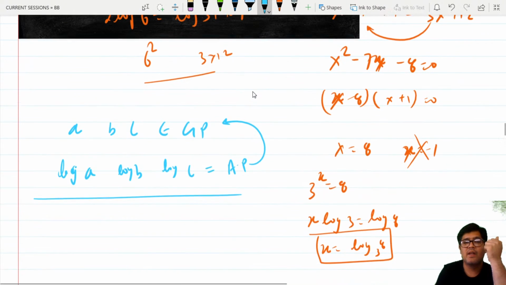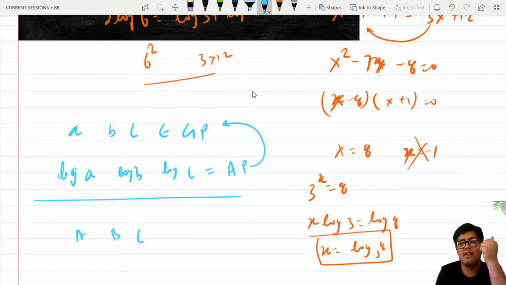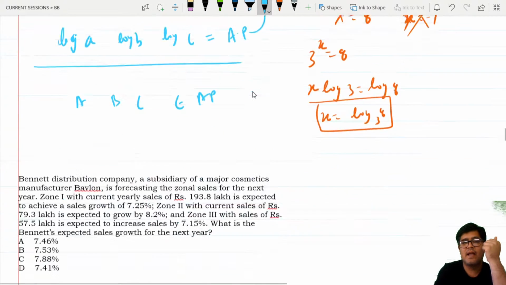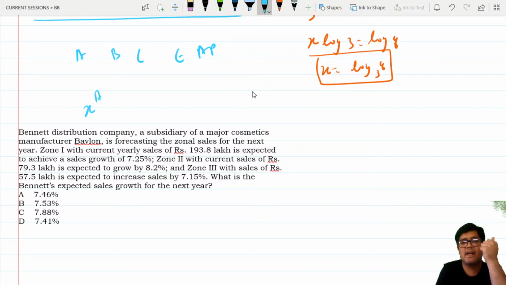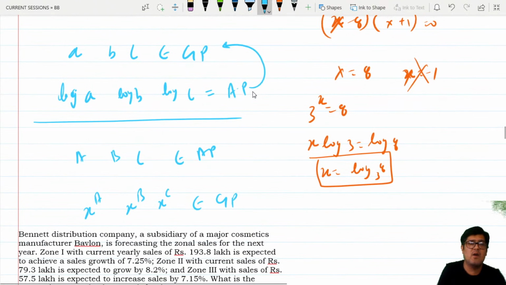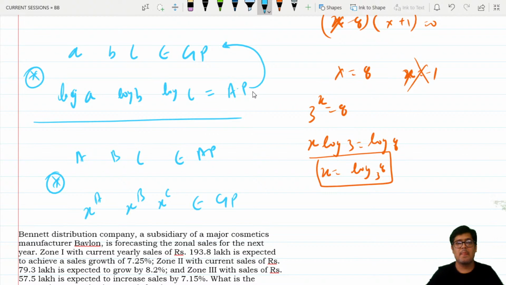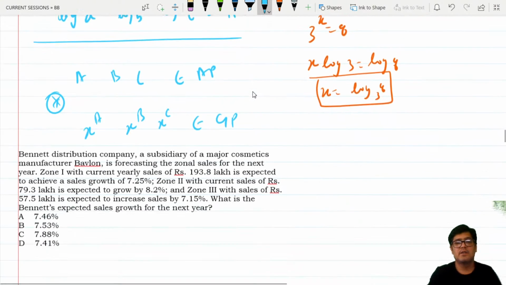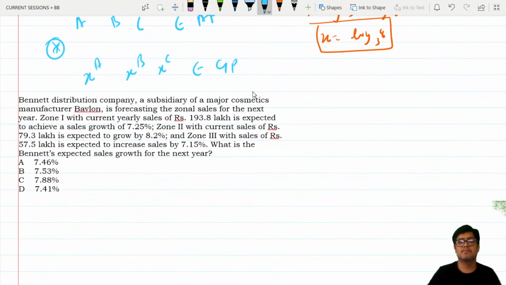Reverse, if I say A, B, C are in AP, then these numbers in the exponent will be in GP. Write these two conversions down somewhere. This will be a little new for many of you. Something entirely new. If A, B, C are in GP, logarithms are in AP. If A, B, C are in AP, then exponents of them are in GP. Reverse. So I'll give you some time for this problem. Take 2 minutes.